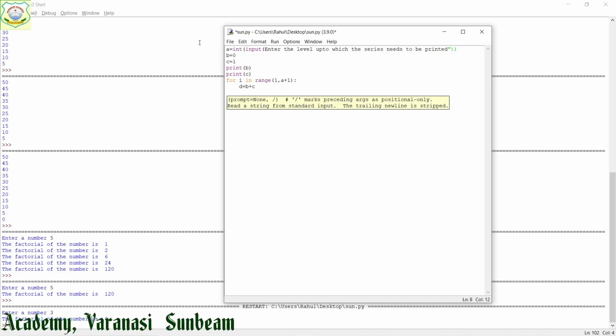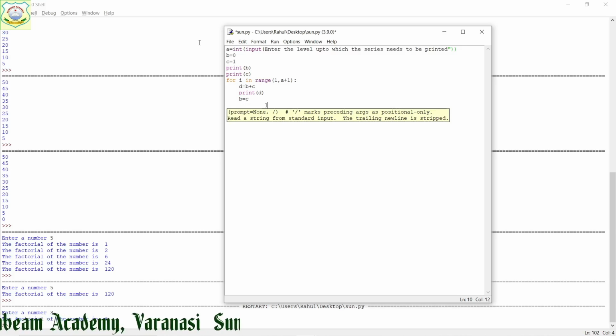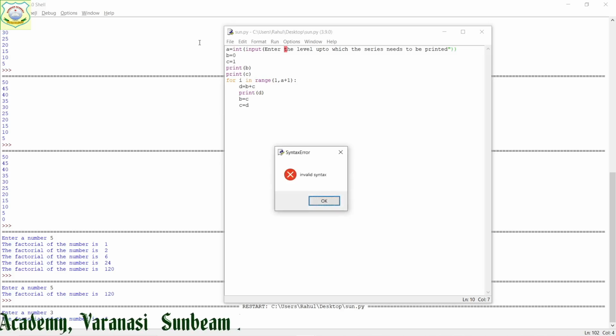Then we are going to print the variable into which the sum is coming, d. Then the value of c will be transferred to b, and the value of d will go into c. So b equal to c and c equal to d. When I save it, run it.